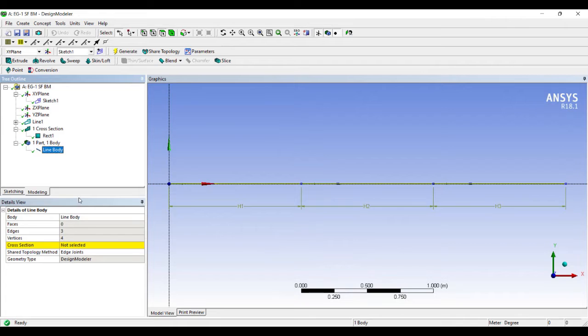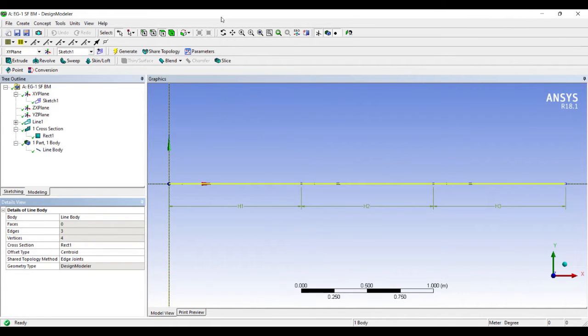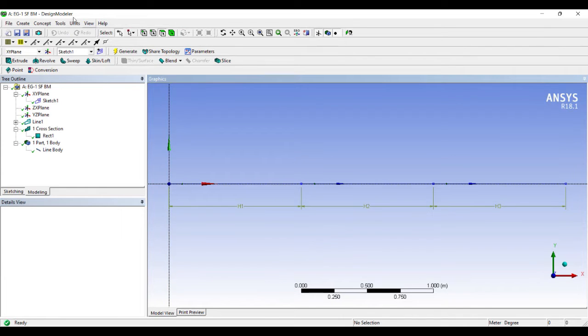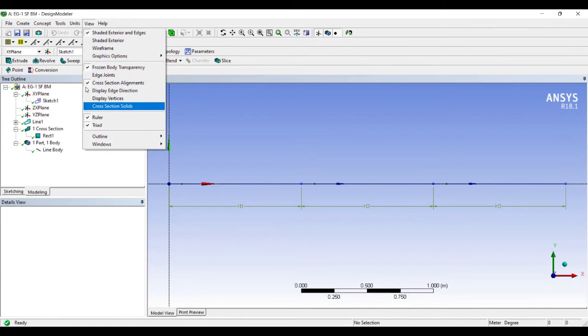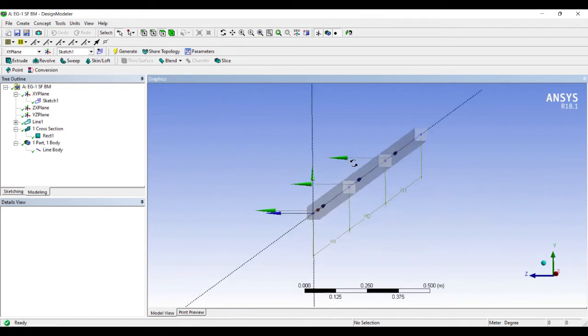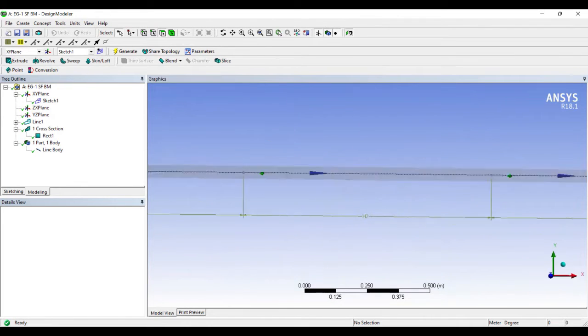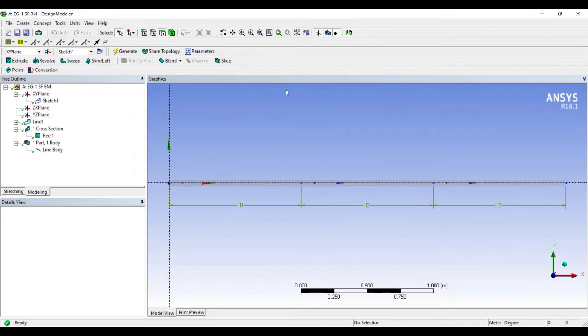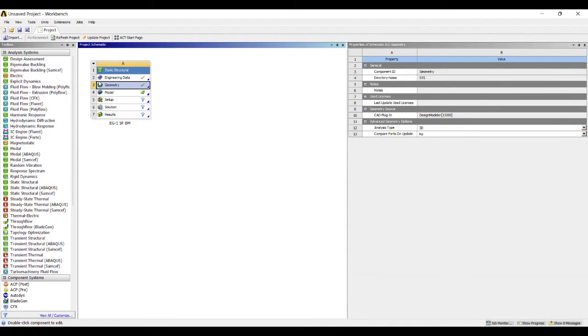I'll go to line body, cross section, rectangle 1. Now if I want to see the cross section, I'll go to view, cross section, solids. I can clearly see my cross section here. So this ends the geometry part. Next I'll go to model and double click on it.